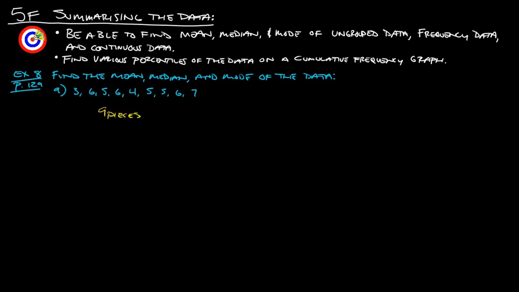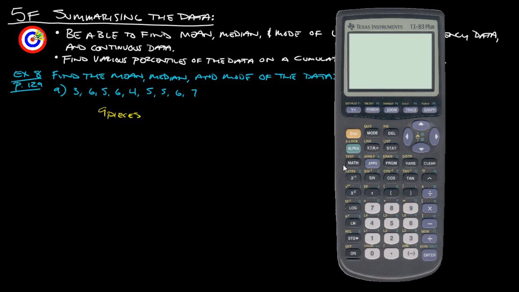Okay. So let's add this all up. And we get, let's see, 3 plus 6 plus 5 plus 6 plus 4 plus 5 plus 5 plus 6 plus 7. Just double check, make sure I got them all. 2, 3, 4, 5, 6, 7, 8, 9. I have all the data as long as I entered it in right. That gives us 47. Right?